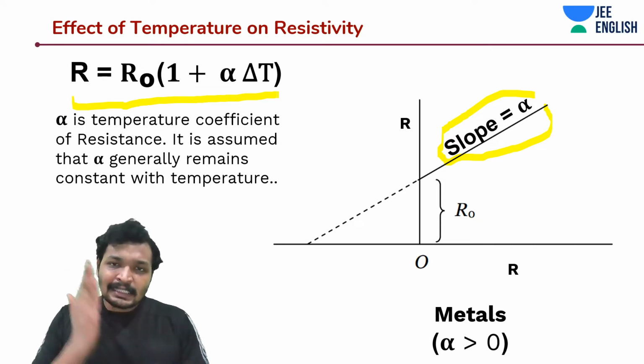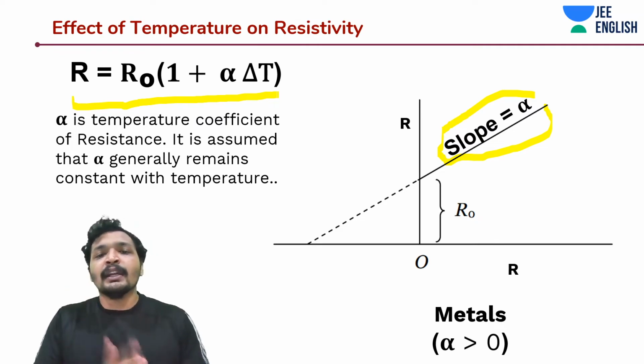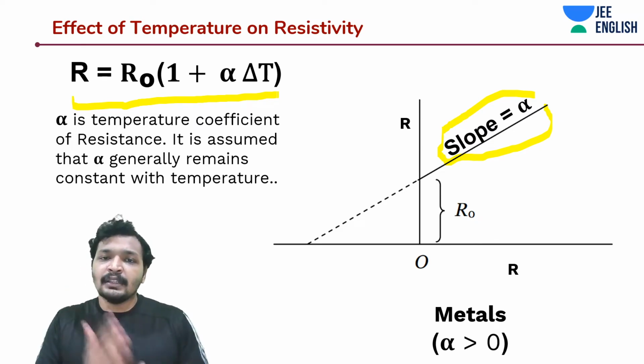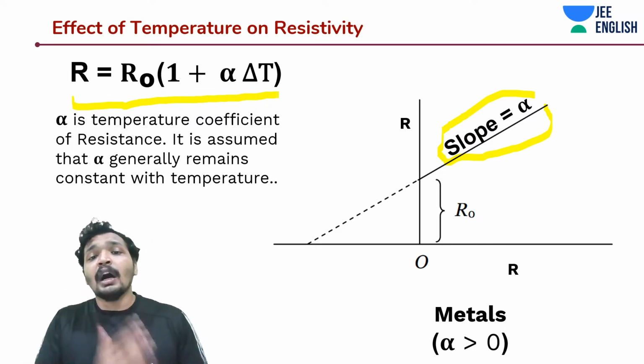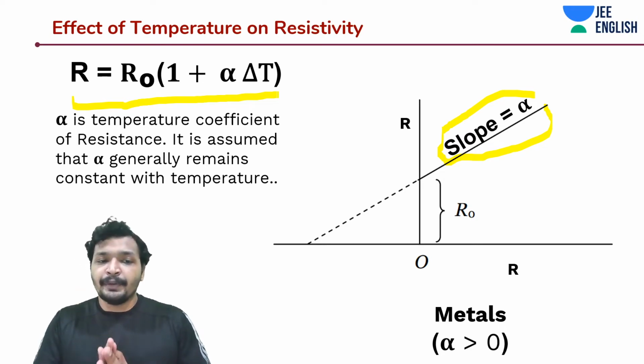So this resistance is not just dependent upon alpha into delta t, the change in temperature into its constant, but also R naught. You need to remember that point.